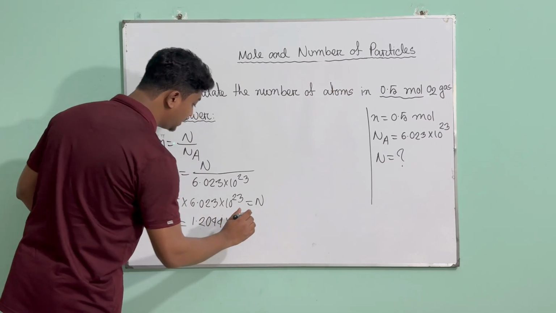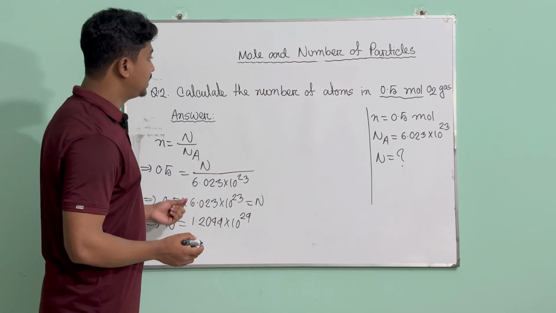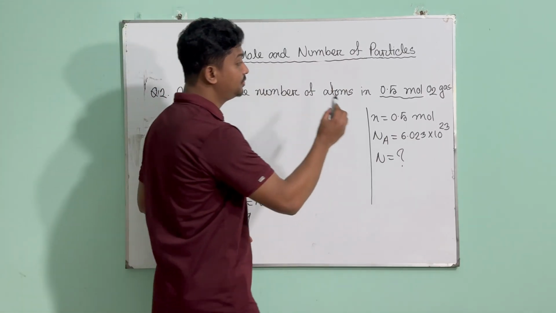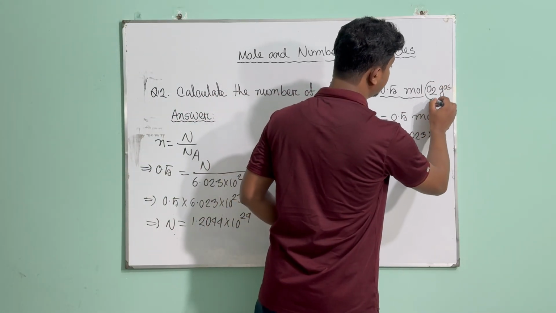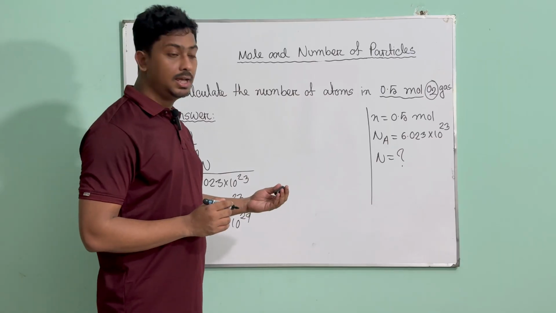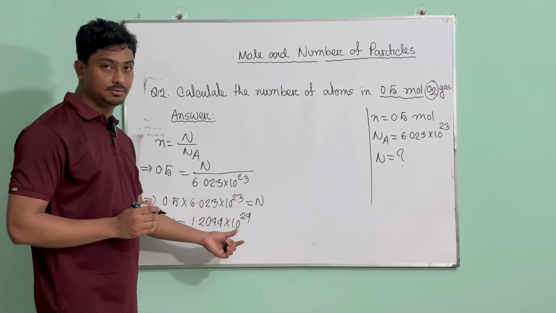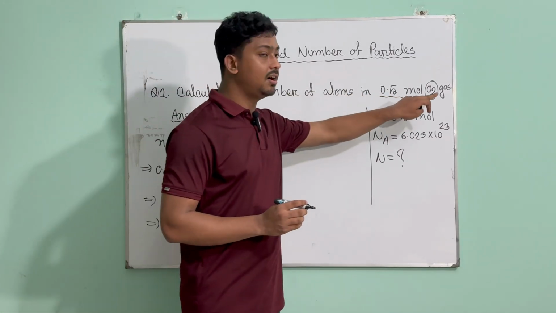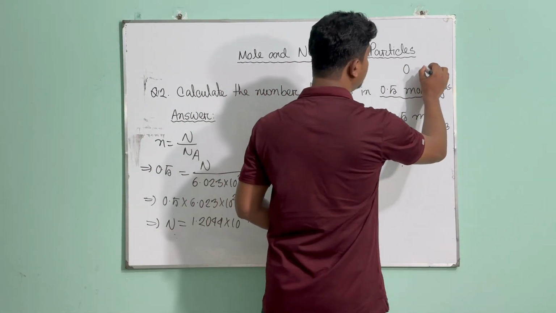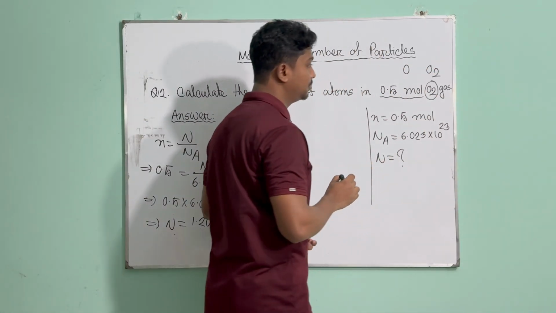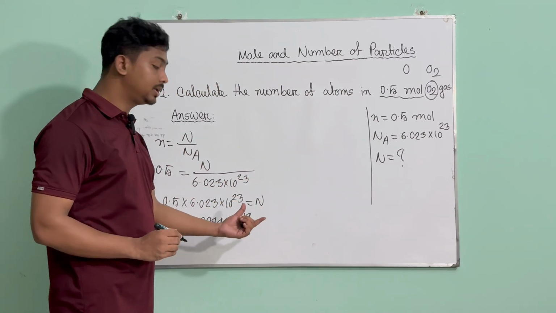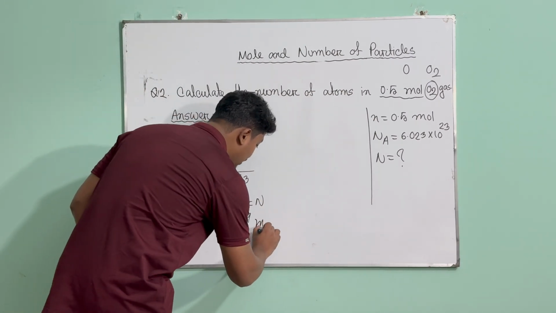Now, what did you actually find? Did you find number of atoms? No, you did not find number of atoms, because you see this oxygen here, this oxygen is not an atom, it's a molecule. Just O is an oxygen atom, O2 is the oxygen molecule. So you did not find number of atoms, you actually found number of molecules. So this is the number of molecules.